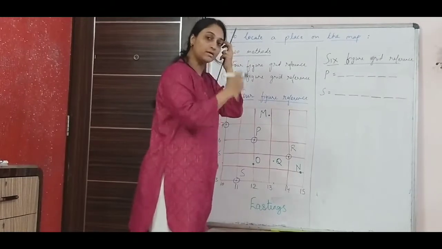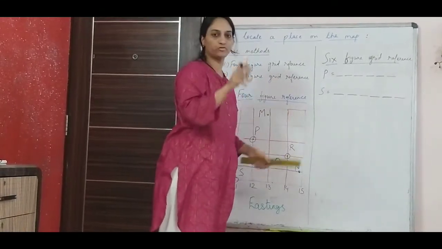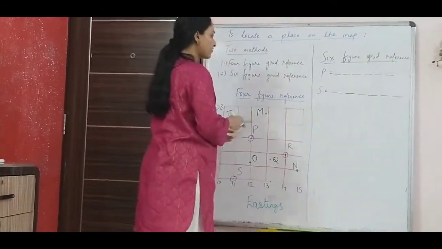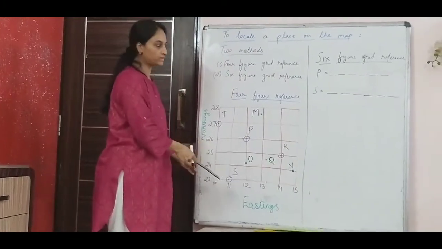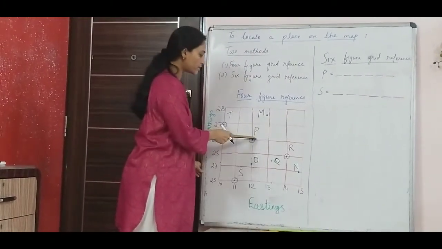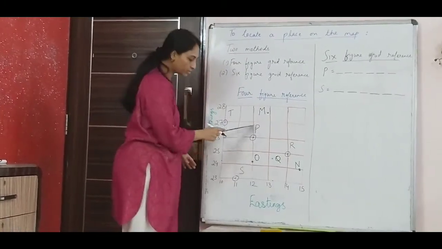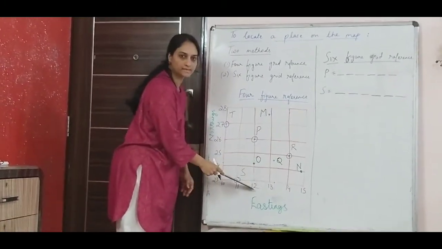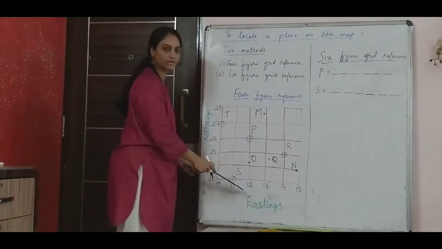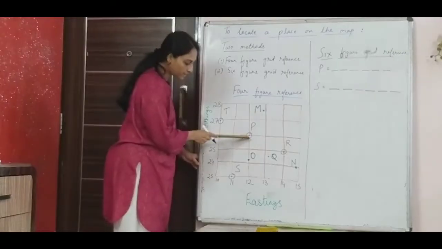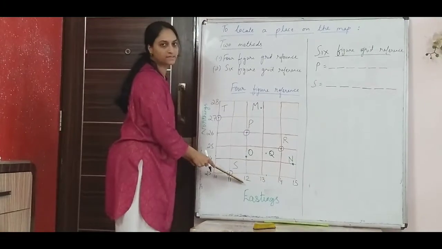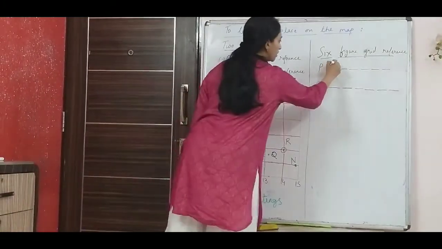So that third easting and third northing you have to find. Now how will we do that? Now first I have taken 2 simple points here. The first one is P. Now for 6-figure P, the basic one is you will first see what is down on the x-axis and on the y-axis, for easting and northing. So P here, exactly the first one I write is 12, right? So I got 12 here.